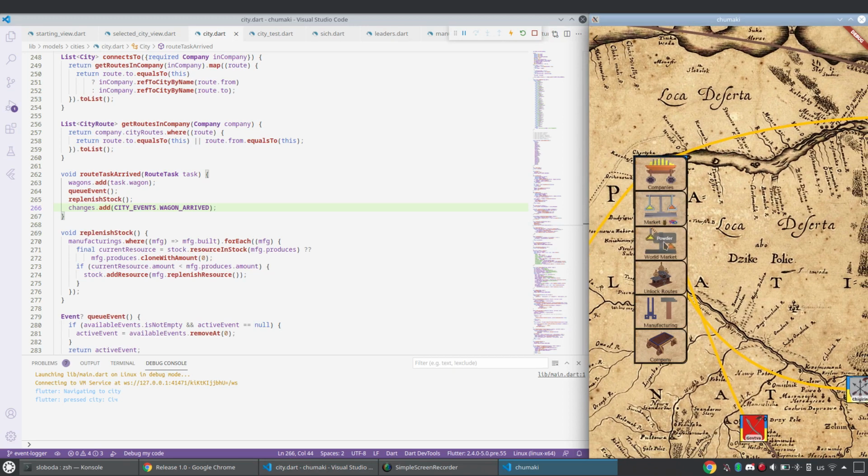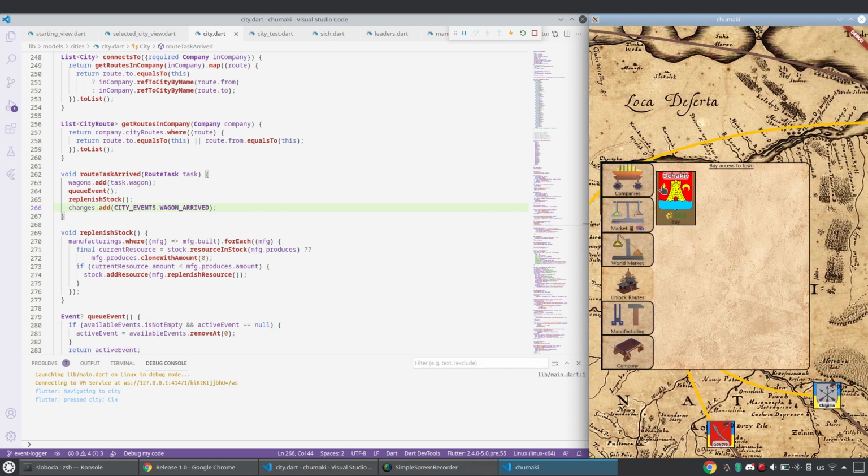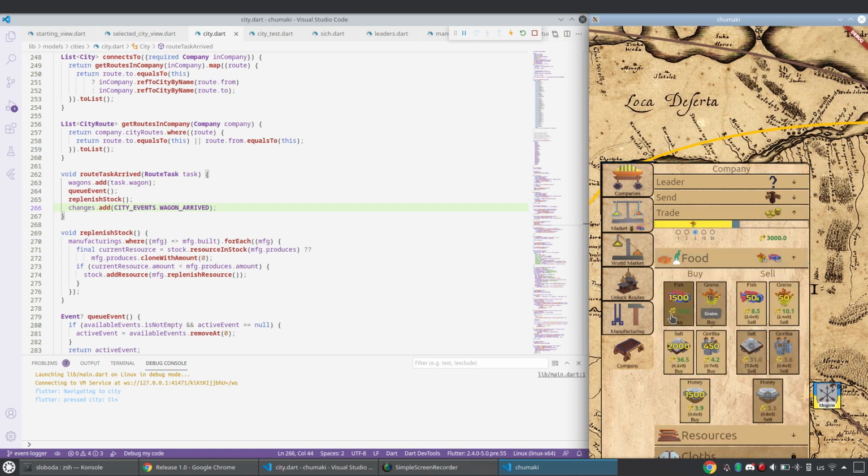For example, when you dispatch, when you unlock a city, when you trade. For example, I bought 20 fish and so on. I would like to trace everything, and let's say you sold 10,000 fish. I would like to give you an achievement like fish seller, fisherman, or something like this. And I would like to have lots of different achievements, and it will be one of the game goals to